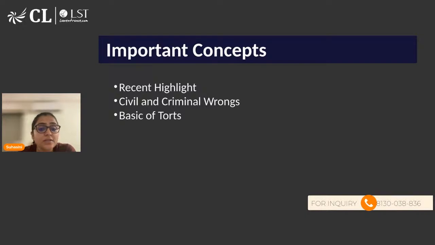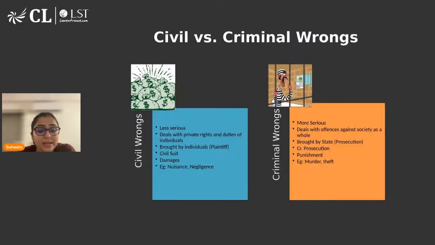Now, moving ahead with the next concept, civil and criminal wrong, because we are seeing that we have a new criminal law in the picture. So it is very important for us to understand. And also, when you look at the CLAT pattern, or for that matter the AILET pattern, they do focus on certain civil laws like tort and contract. Similarly, the Bharatiya Nyaya Sanhita, earlier known as the Indian Penal Code, is also from where they're asking questions. So keeping that in mind, it's very important for us to understand the difference between civil and criminal wrong.